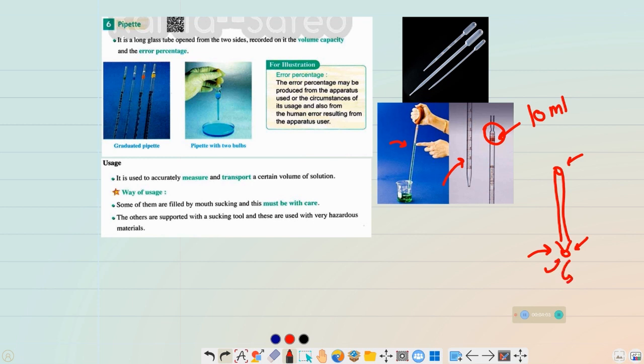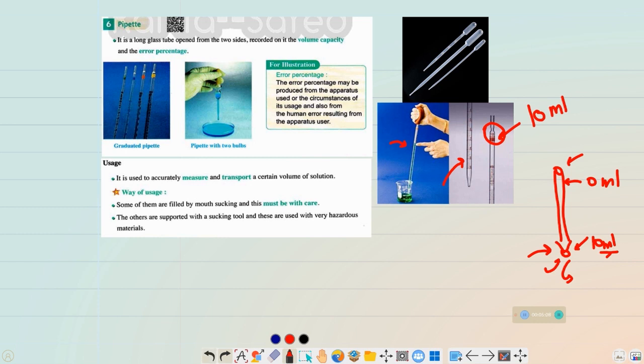So the end of the graduation will be here, exactly here. So here is the 10 milliliter mark, the end of the graduation, and here near the upper opening is the 0. And that reminds you of the burette, because we said that the burette is a long glass tube with two openings, and the end of the graduation is near the lower opening.